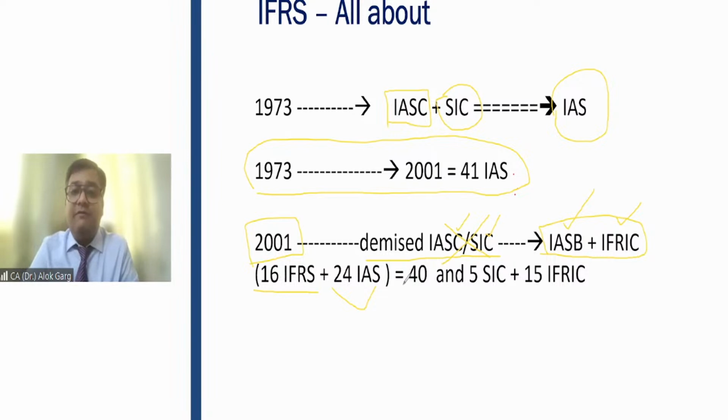Likewise, friends, today we have 40 global standards, and we have 5 Standing Interpretation Committee interpretations and 15 IFRIC interpretations. So in total, we have around 60 guidance, 40 standards and 20 interpretations globally. So this is the global guidance. I hope it is clear to everyone, friends.